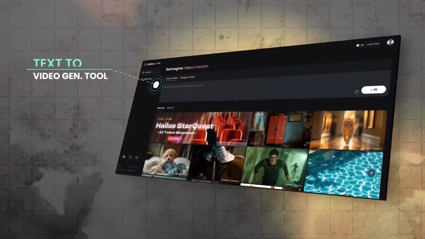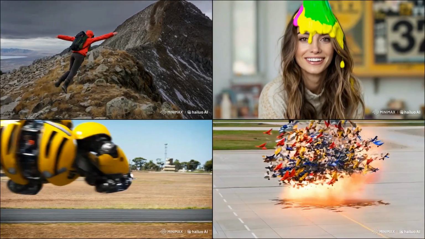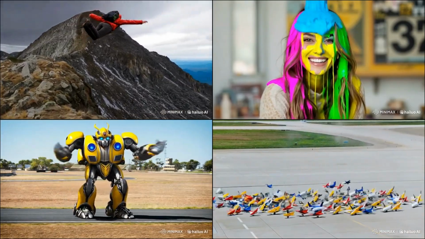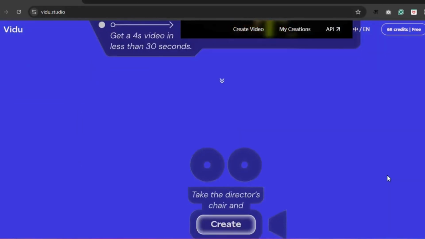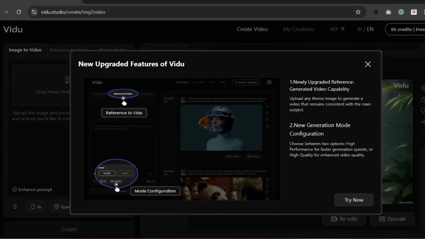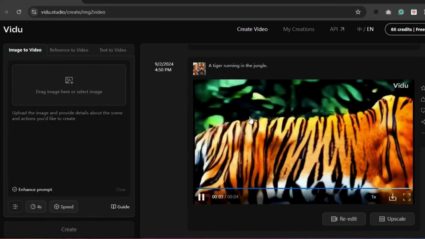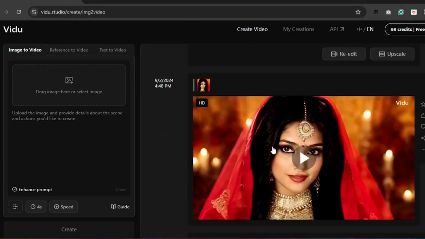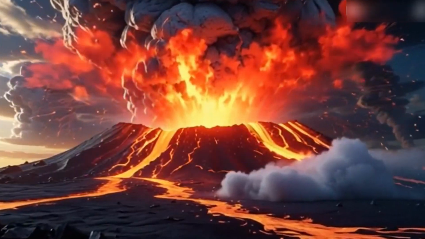Our second AI tool will be Hailuo AI, also known as Minimax. This one is literally the best among all, but still it's no match for our third free AI tool, which is Vidu. The reason Vidu is the best is because it has a free plan that gives you 80 credits every month, costing you 4 credits per generation. Unlike other free tools, Vidu doesn't put you in a queue for hours, despite being free. And no, this is not a paid promotion. I'm just telling you guys the best options to go with based on my experience.